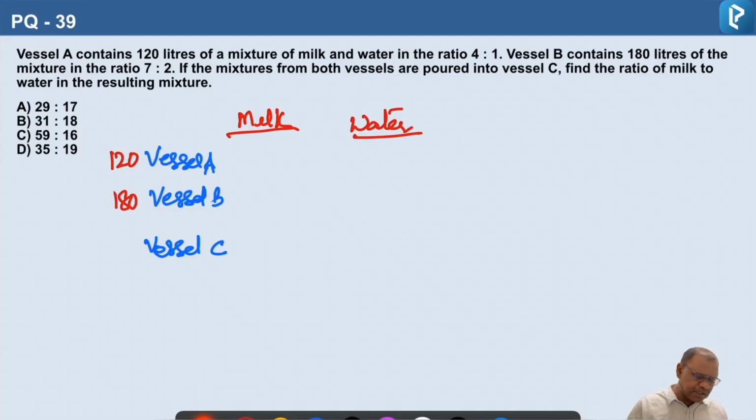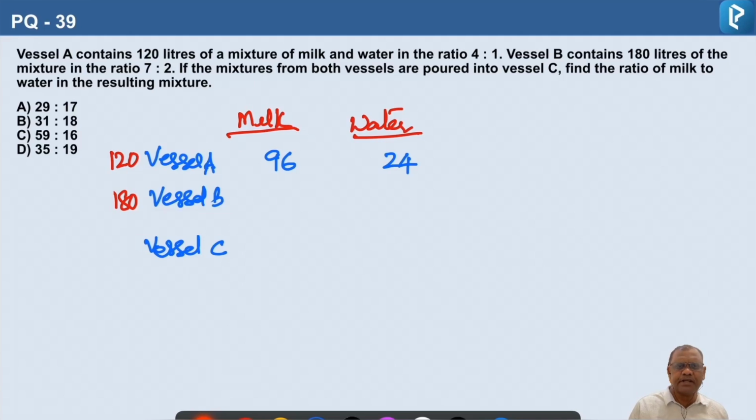So milk and water in the ratio of 4:1, so total 5 parts. 120 divided by 5 is 24. So 4 parts will be 24 into 4, 96. 96 liters of milk, and 1 part, 24 liters, is water.